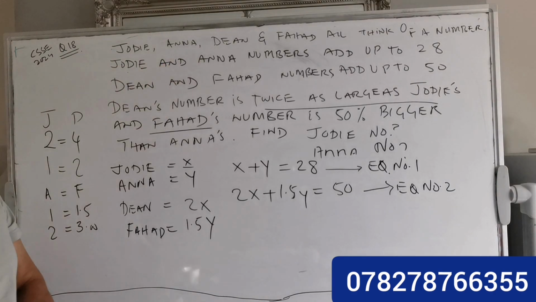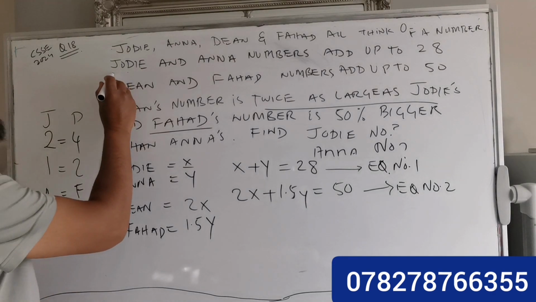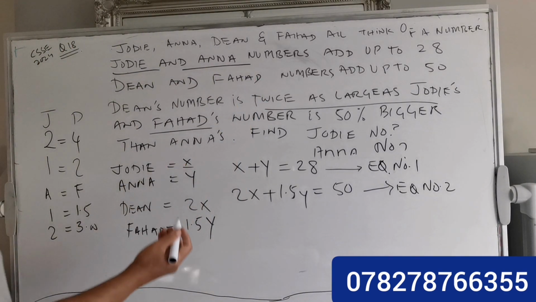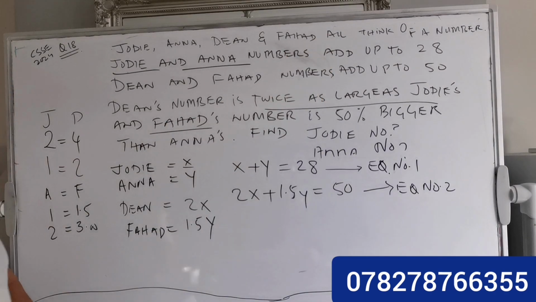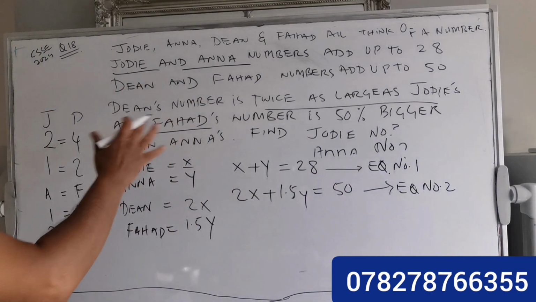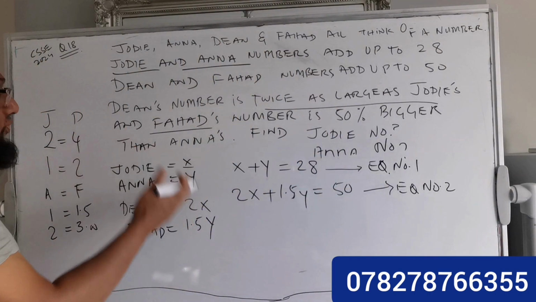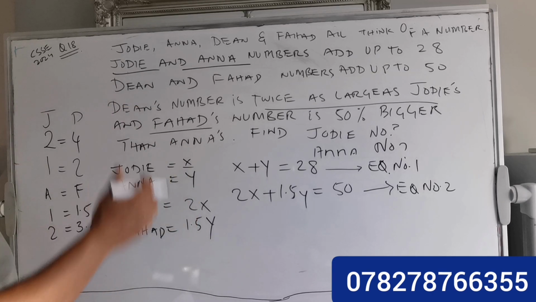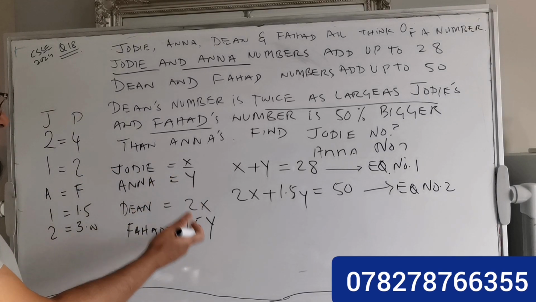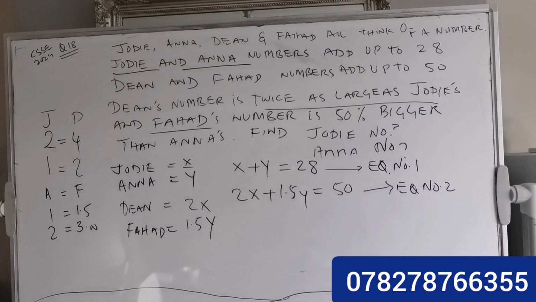So as per the information, we just create 2 equations. The first equation with Judy and Anna, and we assume Judy is X and Anna is Y. Very simple, and sum of 28. And Dean and Fahad add up to 50, but also additional information about Dean's number is twice as large as Judy's. So instead of X, I can put here 2x, so double of Judy. Whatever Judy's number, it should be double for Dean, which is 2x.